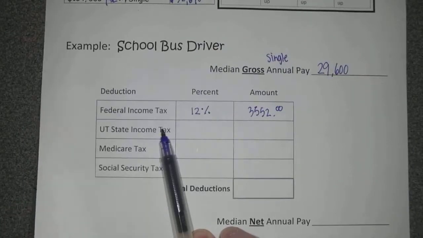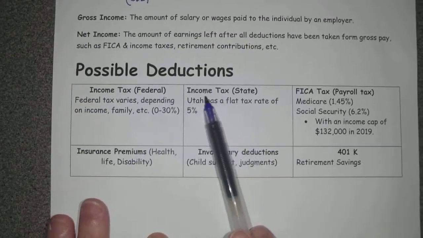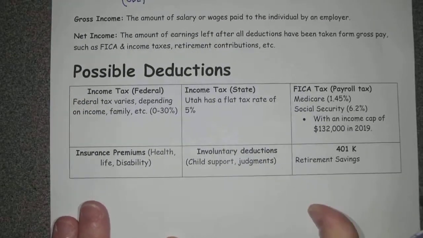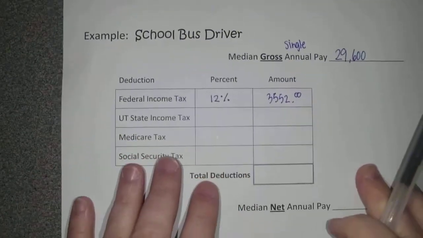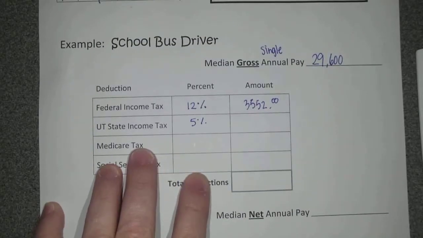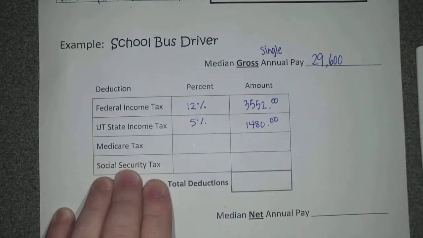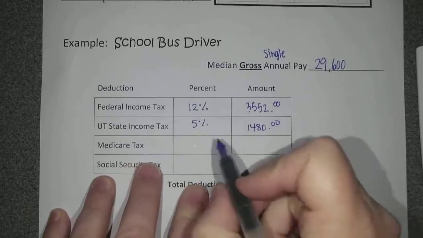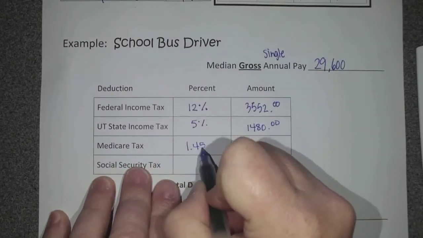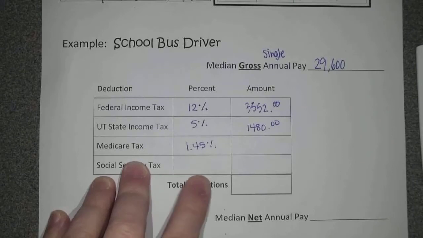Now, Utah state income tax. Do you remember that cheat sheet chart I showed you the other side that tells you how many things can be taken out? Did you see what the tax rate is in Utah? 5%. So we're going to take 5% out of his check. Let's figure out what 5% of the 29,600 is. 1,480. Perfect. Anybody remember how much Medicare tax was? 1.45%. So of that 29,600, we're doing 1.45%. 429.20.